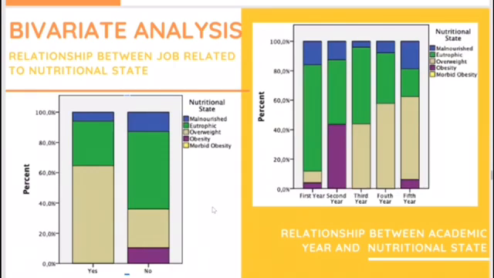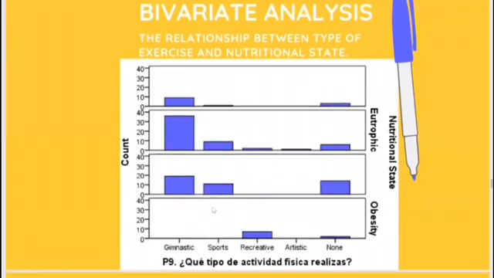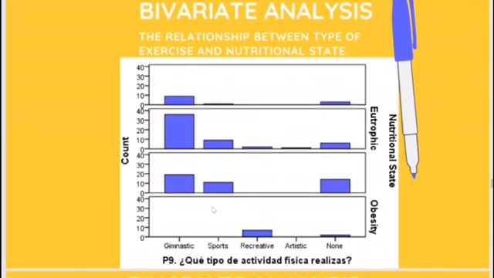57.9% of the students that are in their fourth year have an overweight nutritional state, and 56.2% of the students that are in their fifth year have an overweight nutritional state. Now I'm going to present the bivariate analysis between the relationship between type of exercise and the nutritional state.